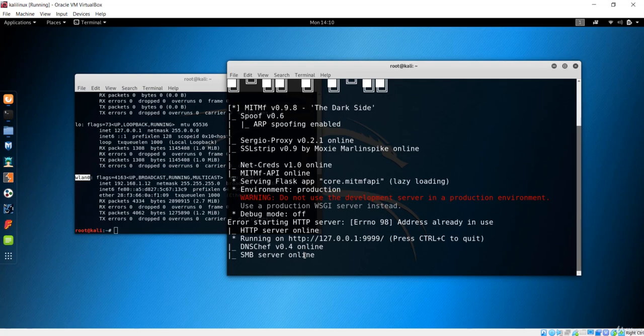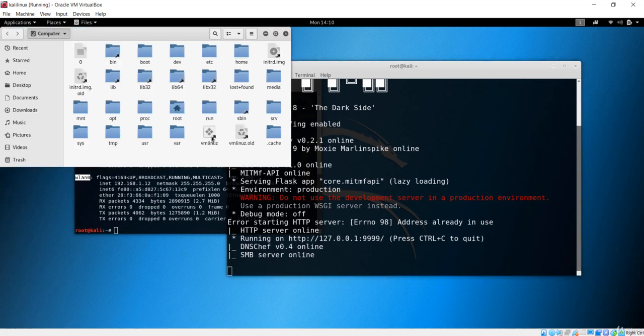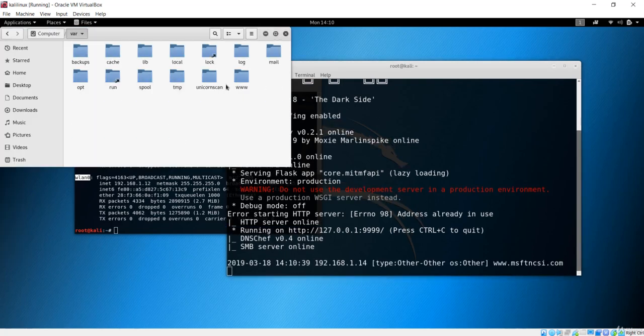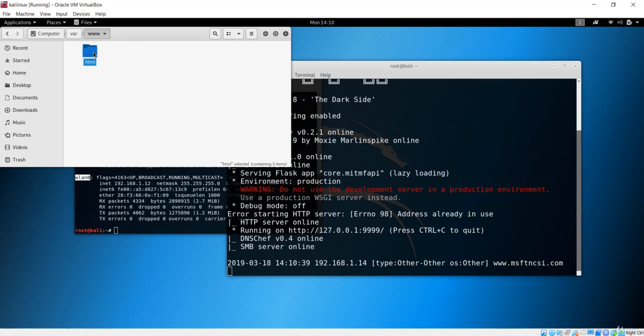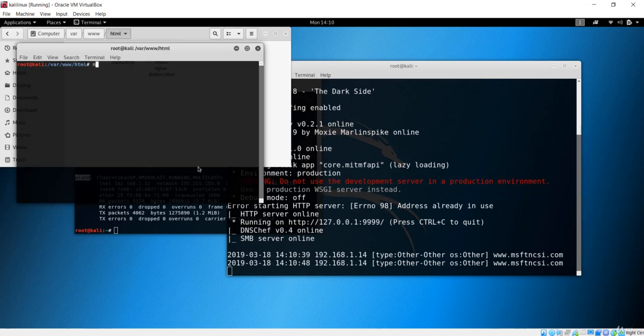The next thing I need to do is go to the place where our web server is hosted. It is hosted in /var/www/html, and it is inside this index.html file. Let me open it in the terminal, and I'll say nano index.html.